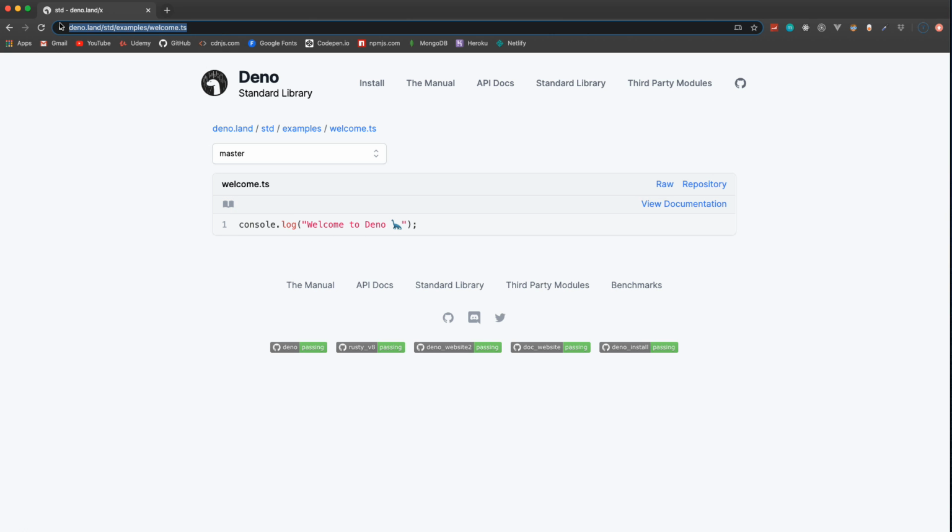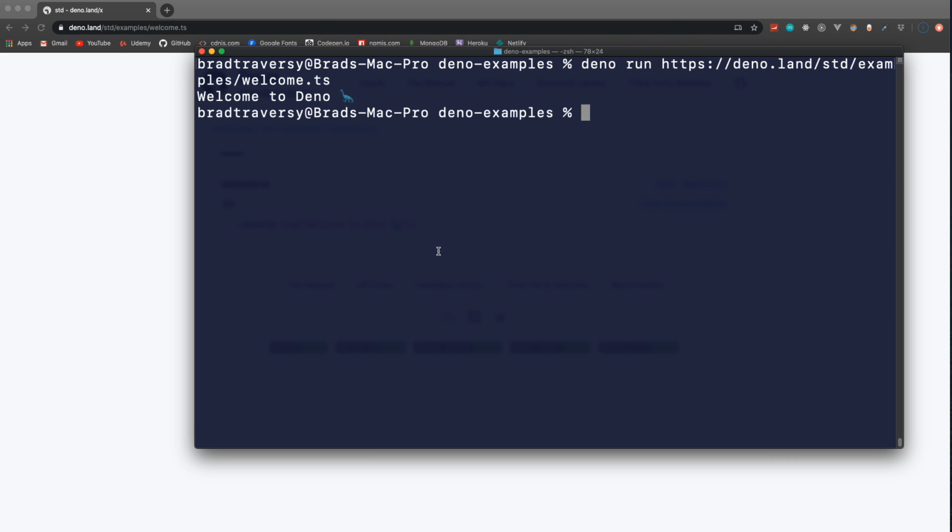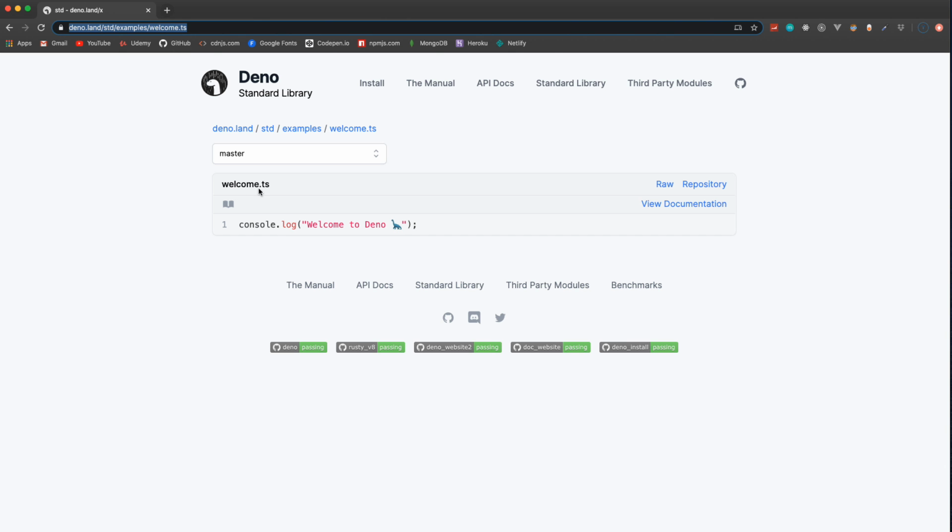Now I can actually take this URL and copy it and go into my terminal and simply say deno run and put in that URL, and it will actually run the script. So we can see welcome to Deno. And what's nice is that we can run the URL here, and it will execute the file, and we can go to that same URL in the browser, and it shows us this cool web page. So it knows if we're actually running the script with Deno or we're just going to it in a web page. And we can actually run curl as well.